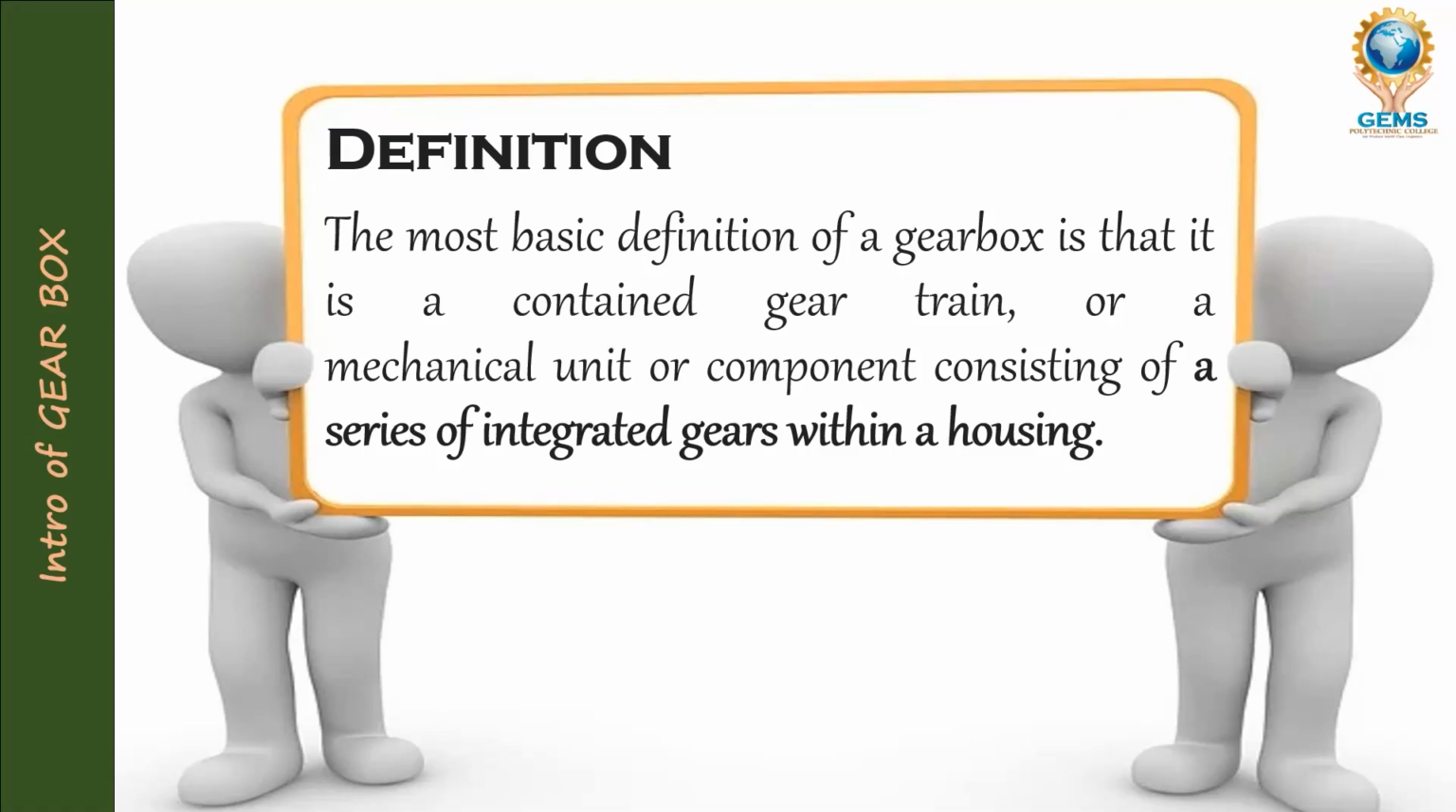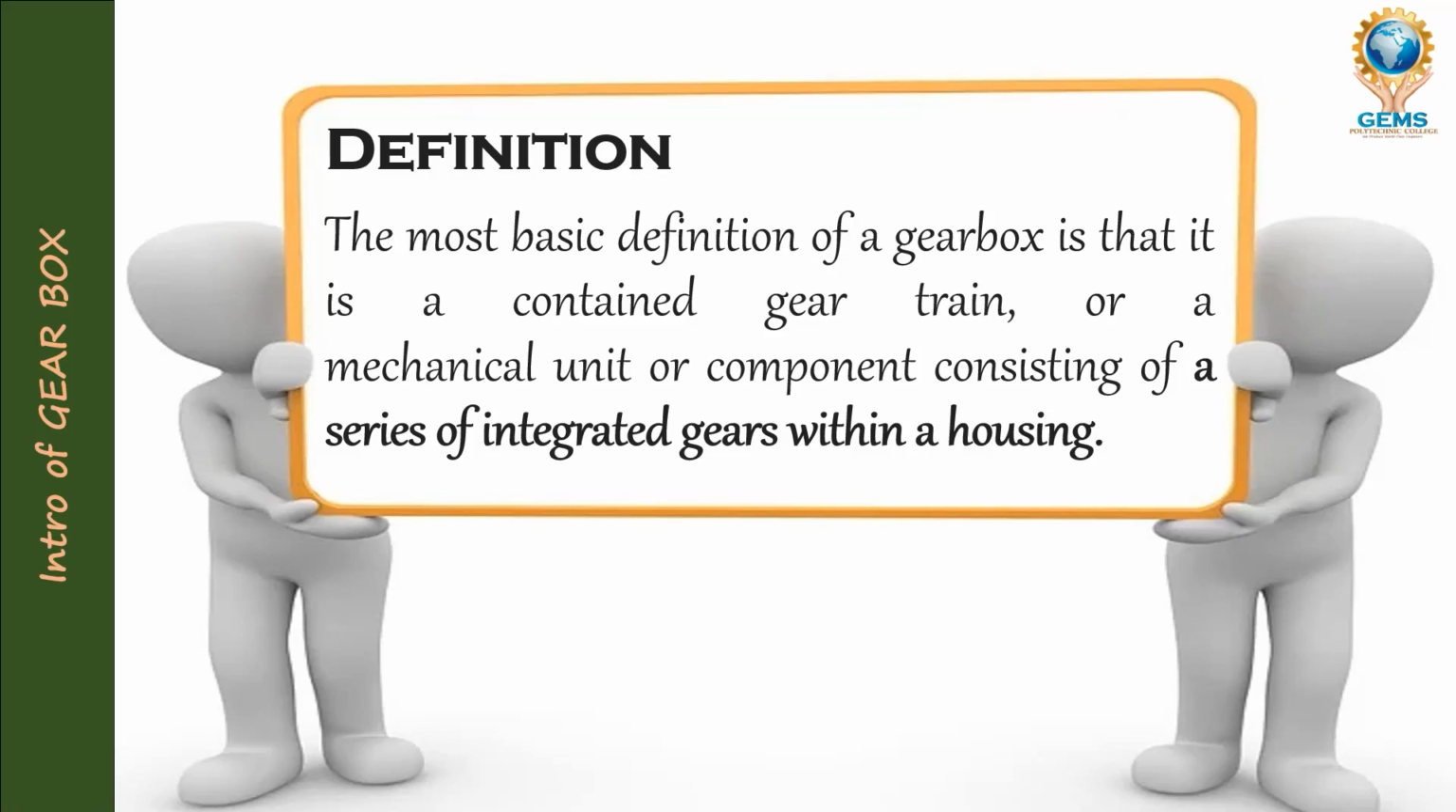The most basic definition of a gearbox is that it is a contained gear train, number one, or a mechanical unit, number two, or a component consisting of a series of integrated gears within a housing. That is important. So in one complete package, a series of integrated gears will be there. That is called a gearbox.